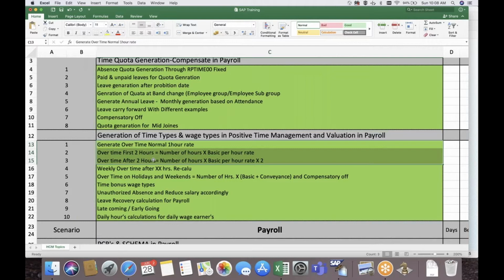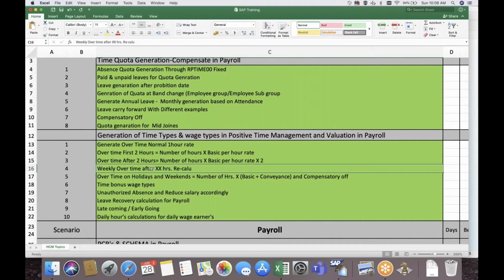So all these things we will work on overtime. Similarly, we have weekly overtime. In some companies, for a week they will have fixed hours, like 40 hours. If an employee works, say, 45 hours in a week, then 5 hours will be overtime at the end of the week. Or recalculation of the week means once he reaches the 40 hours in a week, the time evaluation should